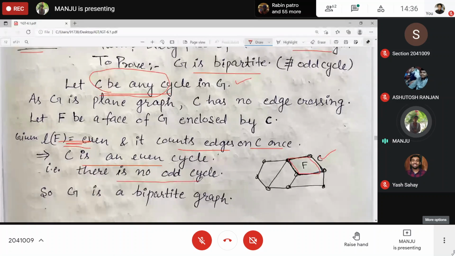That's why it has no odd cycle. C has even length, so it is an even cycle, no odd cycle, and C becomes bipartite. Okay.